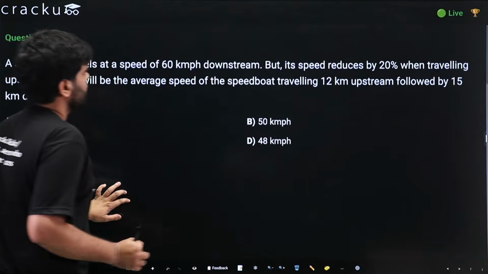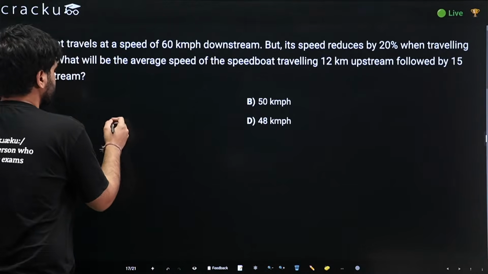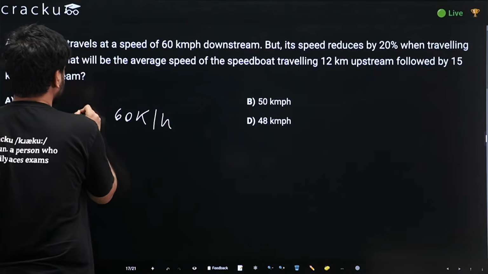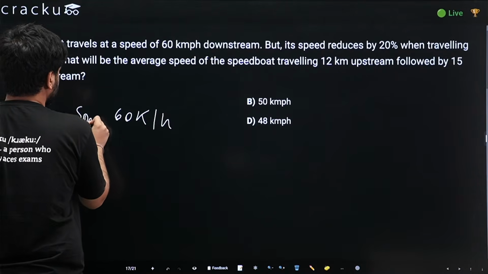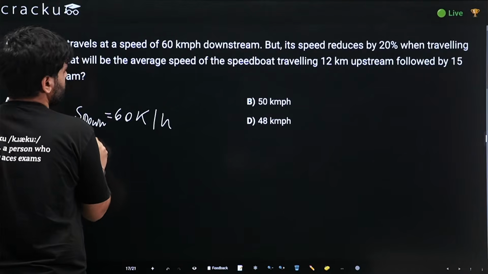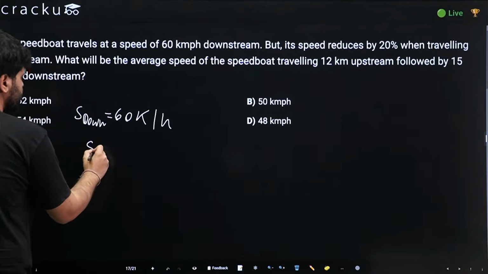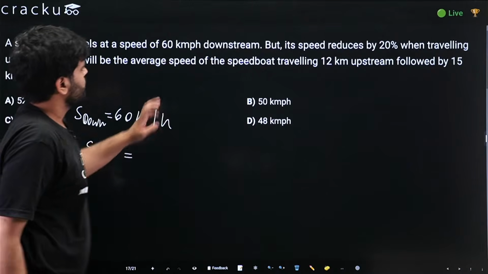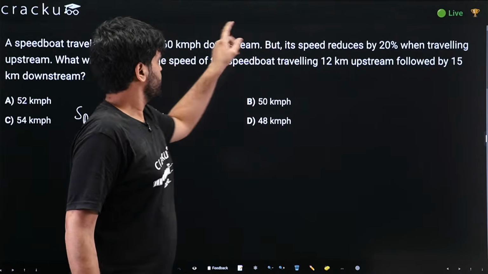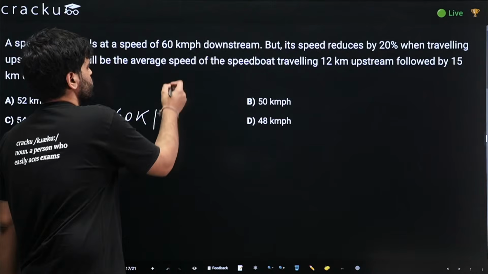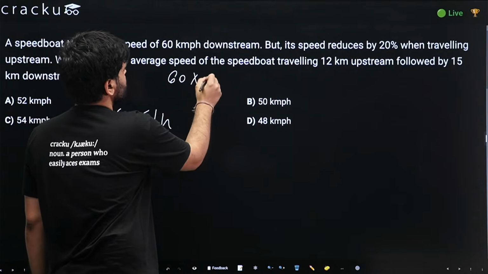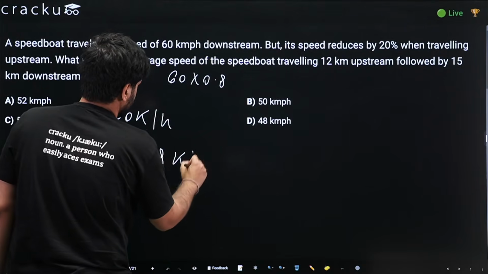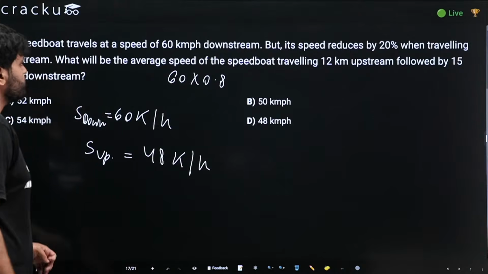We know that the downstream speed is 60 kilometers per hour. What would be the upstream speed? It is reduced by 20% from 60 kmph. So it would be 60 into 0.8, which is 48 kmph. These two things we are given.